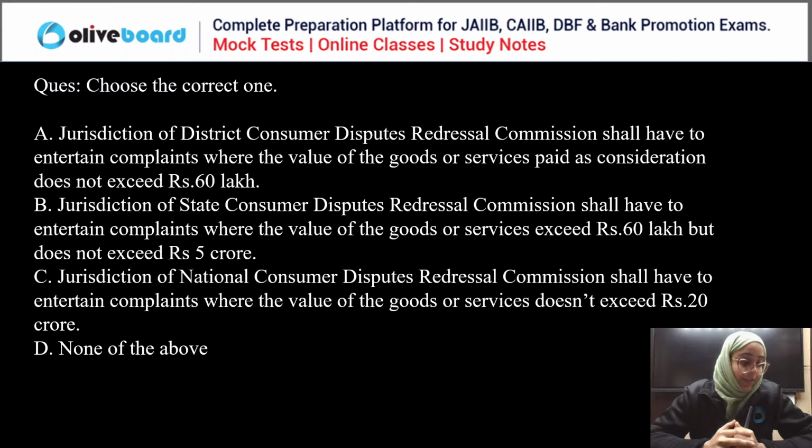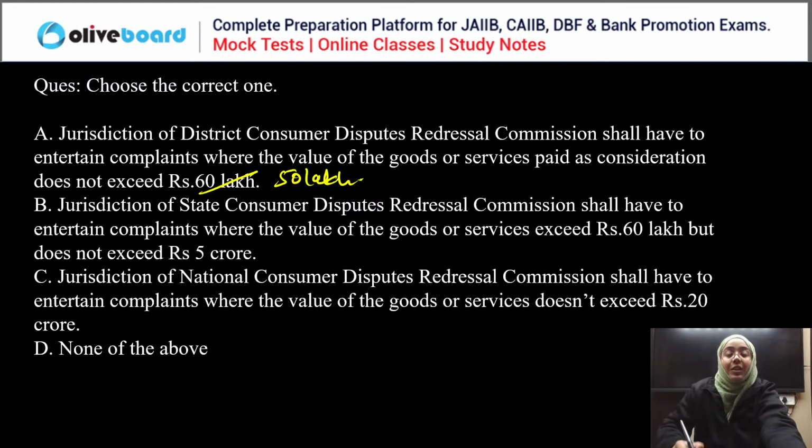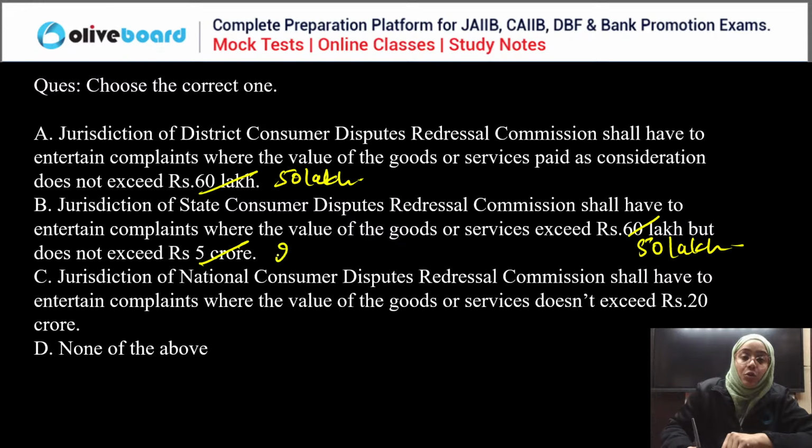So the correct answer for this question is, it's simple. District Consumer Dispute Redressal Commission, the value should not exceed 50 lakh, not 60 lakh. State Consumer Dispute Redressal Commission, exceeding 50 lakh but not exceeding 2 crore.